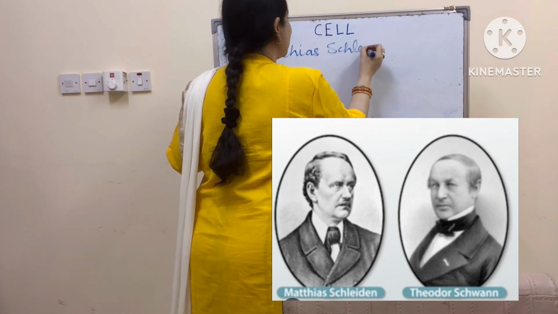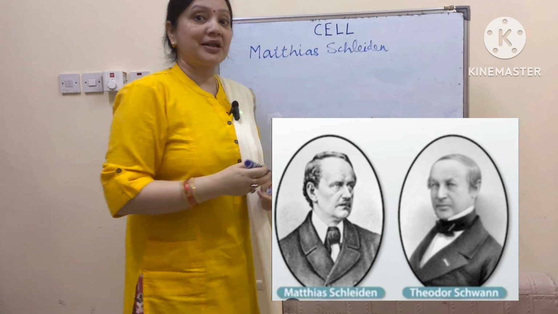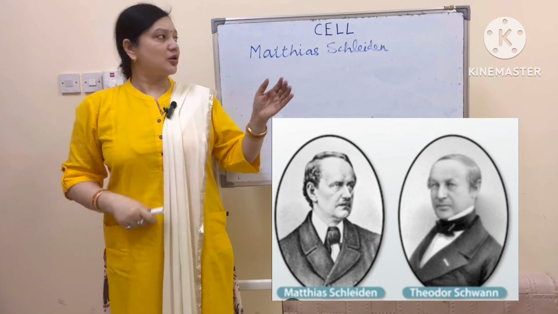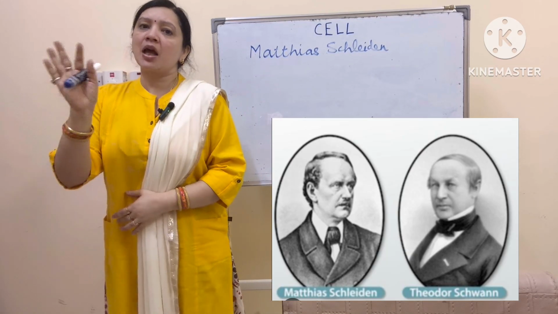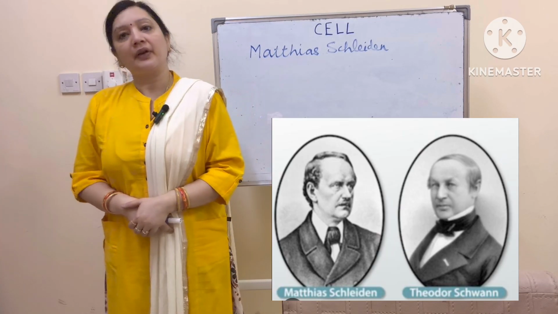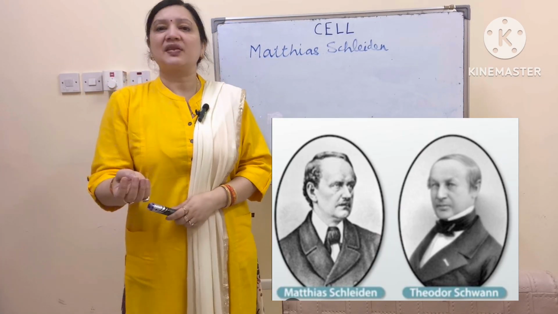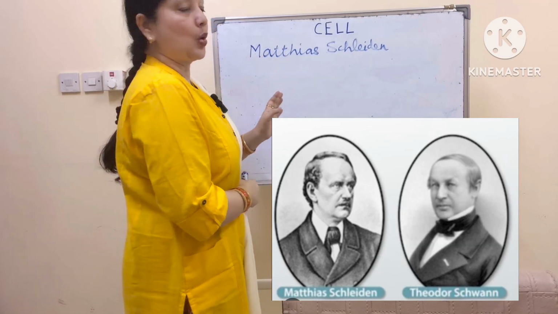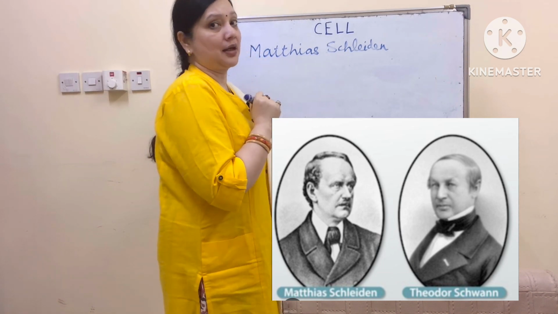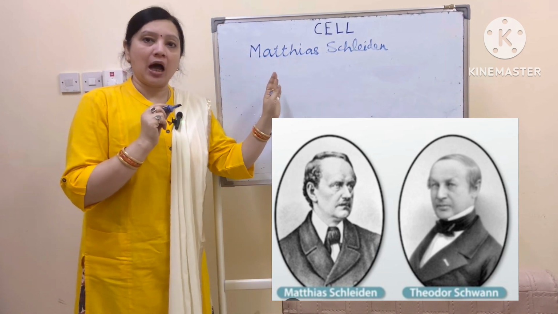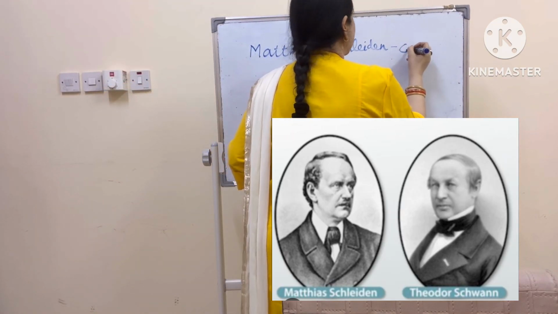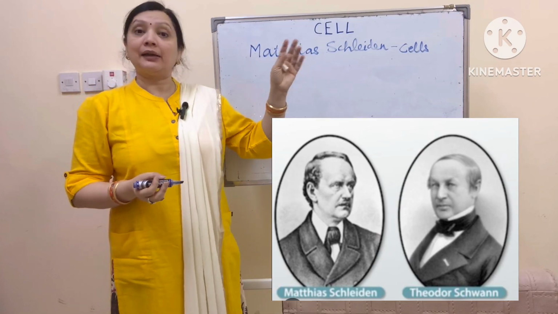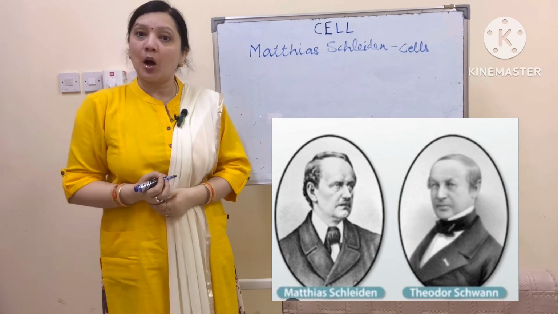So the next scientist who studied about cells is Matthew Schleiden. He was a German scientist and he was a botanist. A botanist is a person who studies about plants. He was so much in love with plants that whatever plant part he got, he used to see under his microscope, maybe a part of root, stem, leaf, whatever. He concluded in his study that all plant parts are made up of cells.